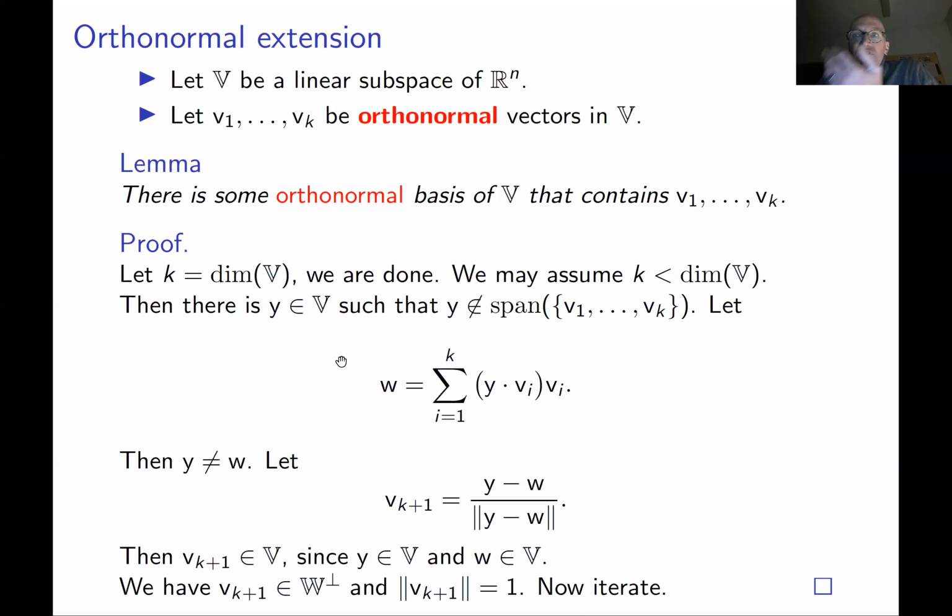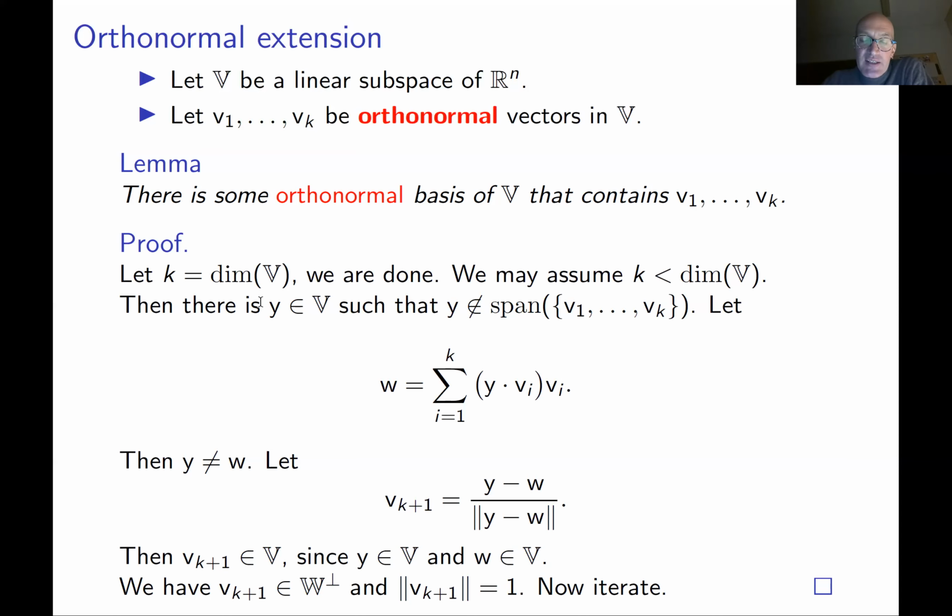And by a result we mentioned earlier, orthonormal vectors are always linearly independent. So the only question is whether they span V. If k is equal to the dimension of V, we already know that they span V, and this case is done. So we may assume that k is less than the dimension of V. It basically means there is some vector in V which is not contained in the span of v1, ..., vk. Let's call it y.